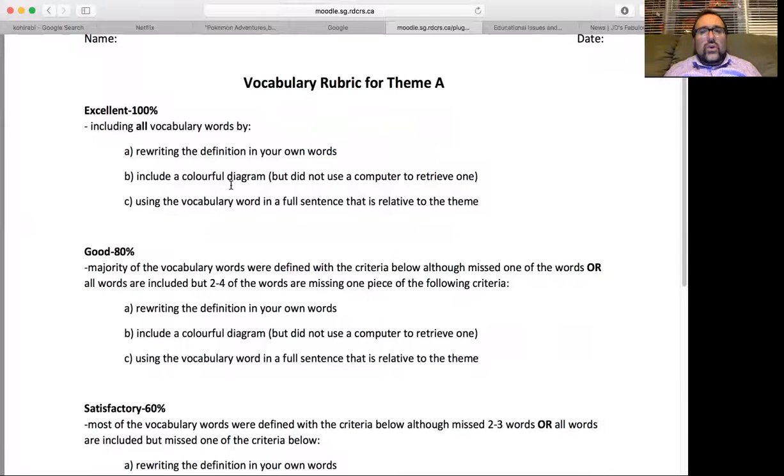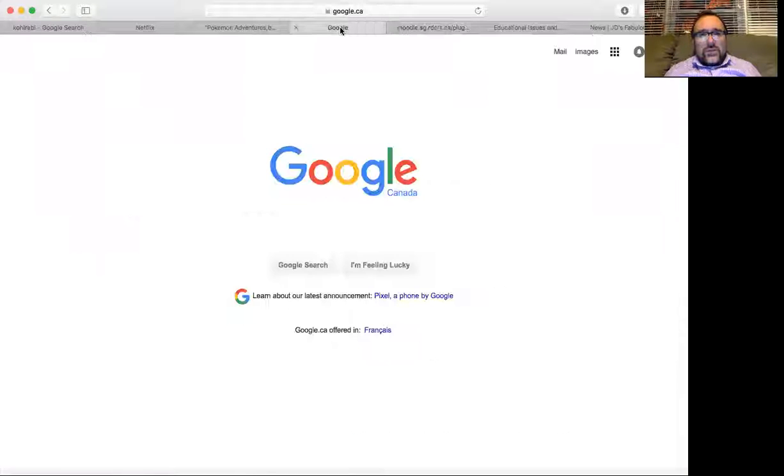This doesn't mean go to Google Clips or images and just copy paste, because it does say do not use a computer to retrieve one. You could make one on Google. That's called Google Draw. I'll explain right now. Under this, Google Draw,